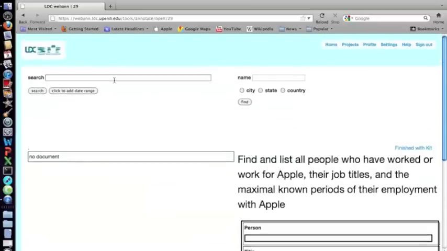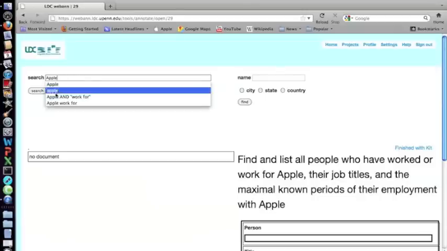I'm just going to search for Apple because I know that often when people are mentioned as working for a company, the company name is mentioned near them. You could also type something like Steve Jobs if you know that that's somebody who works for Apple. You could also type something like Apple and CEO, or worked for. You can get creative with your searches. Anything you can think of that might bring up an answer to the question. Just for simplicity's sake, I'll just use Apple.